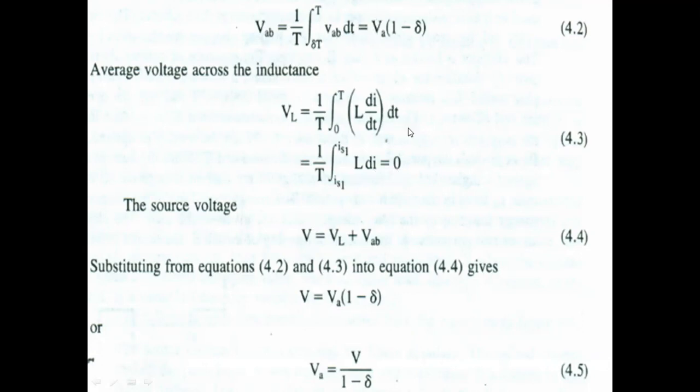This is the second equation, third equation and fourth equation, this one. So substituting from equations 2 and 3 into equation 4, I am writing the values here. So V is equal to VA into 1 minus delta plus VB, I mean L into IS1 minus IS2. So if you substitute equations 2 and 3 in 4, you will get the equation V is equal to VA into 1 minus delta. So that forms a formula for VA. VA is equal to V by 1 minus delta.